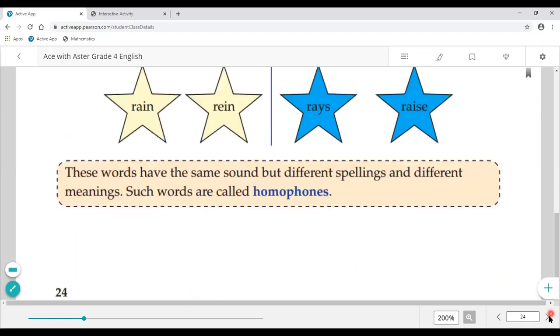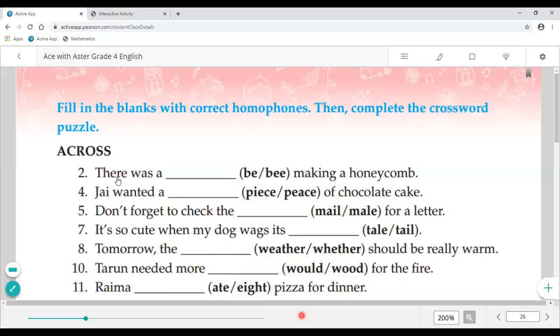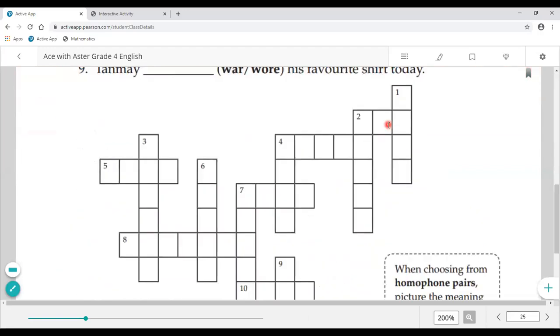Okay, class. Related to it, we have given the book exercise. So let's get started. Fill in the blanks with correct homophones. Then complete the crossword puzzle. As you can see over here, you will see a crossword puzzle is given. We will complete this as well, and we will fill in the blanks too.